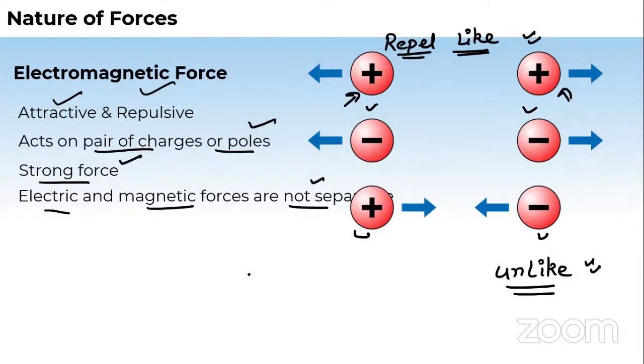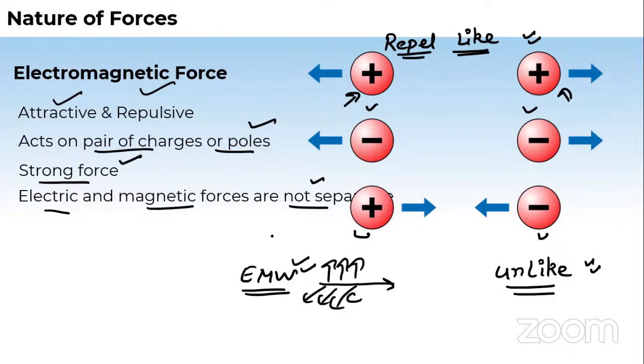You will understand there is something known as an electromagnetic wave. We'll talk about it, but I'm just giving you an overview. This is something like an electromagnetic wave which passes with the speed of light, and it has electric fields and magnetic fields perpendicular to each other. This is as per the nature of forces topic, just for theoretical purposes.